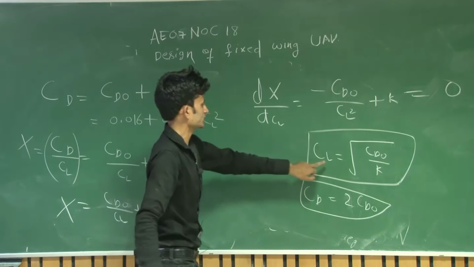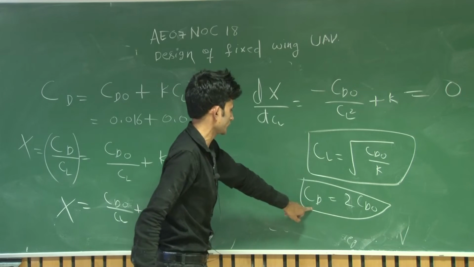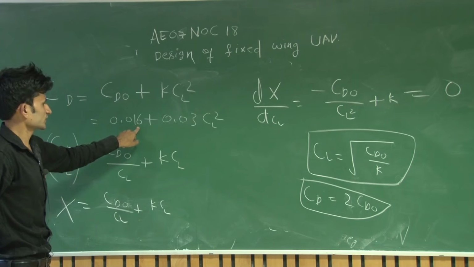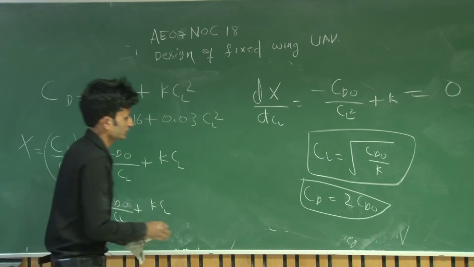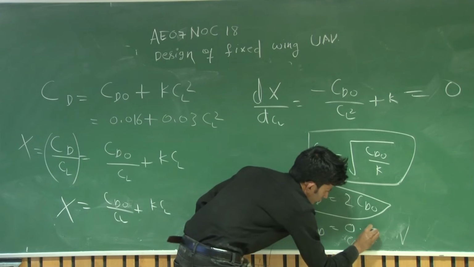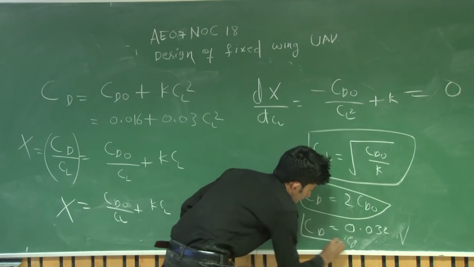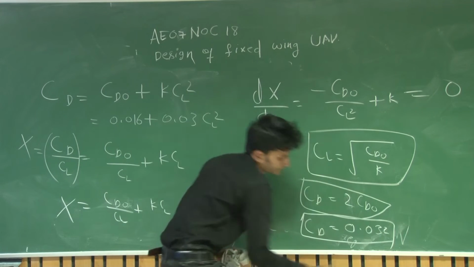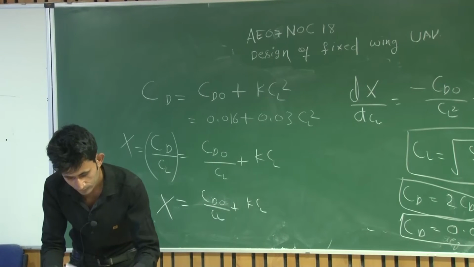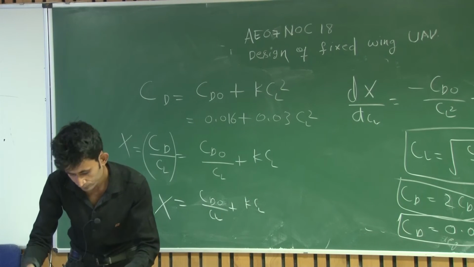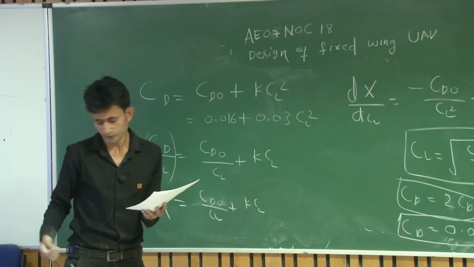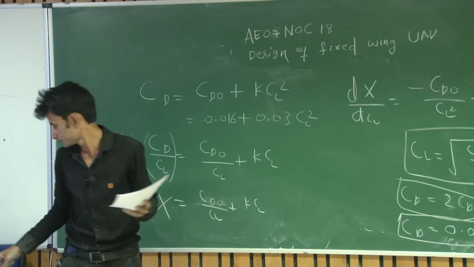So you will get the relation CL equal to under root CD naught by K, and CD equal to 2 CD naught. The value given is CD naught is 0.016. If you multiply twice, you will get CD. So CD will be 0.032. This will be your answer. This is the answer of 9th question.